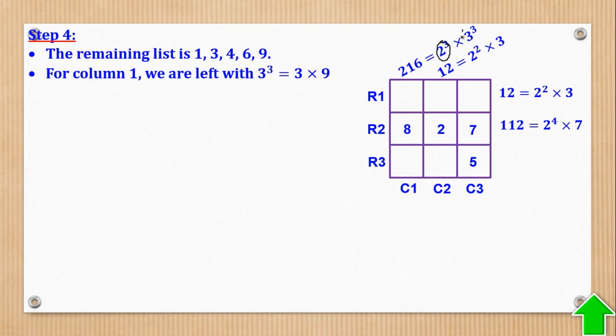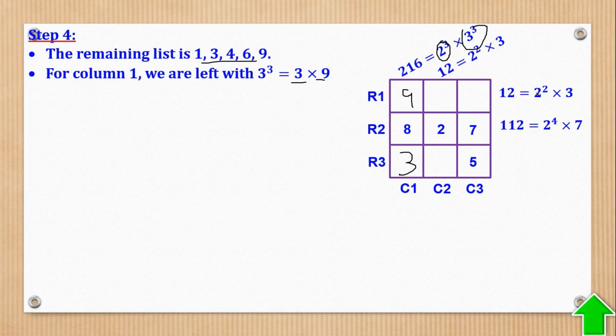So you are left with 3 to the power 3, which is 27. That 27 is now 3 times 9. That's the only product we can get to fulfill these conditions. So the question is, where should 3 go and where should 9 go? If I put 9 here and I put 3 here, does it make sense?